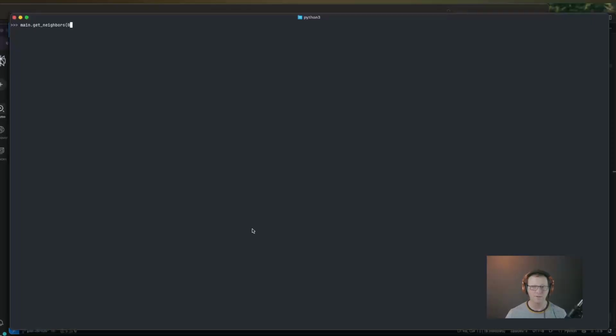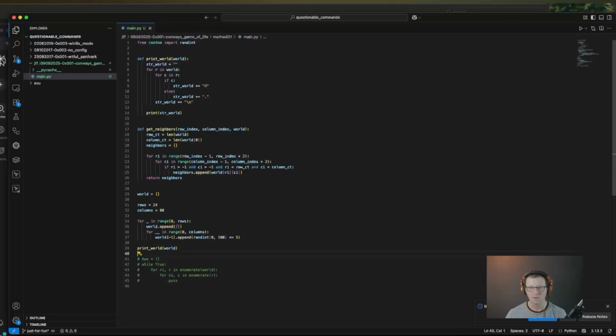And let's start with 0, 0, main.world. All right, and then the upper left-hand corner should have 1, 2, 3. Should only have 3 neighbors, so we failed to exclude ourselves.